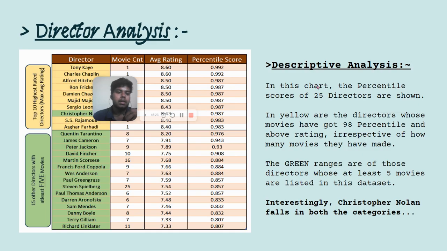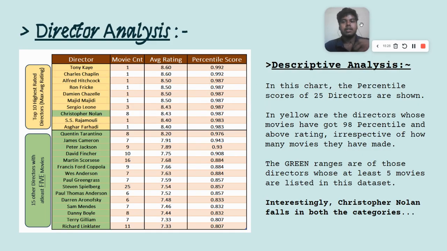Okay, I'll move on to the director analysis. So in this chart, the percentile score is analyzed so that I can understand which directors are how far from other directors. Okay, these yellow colored directors are the directors who have made fewer movies but have good ratings.